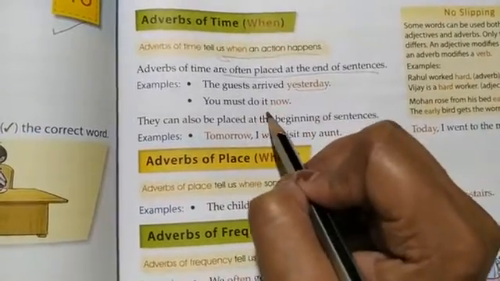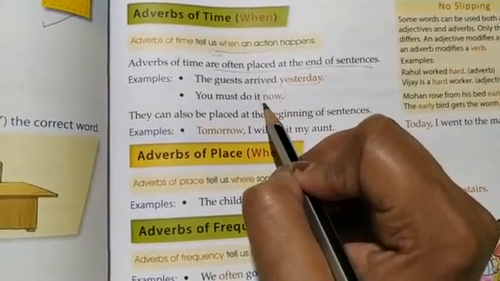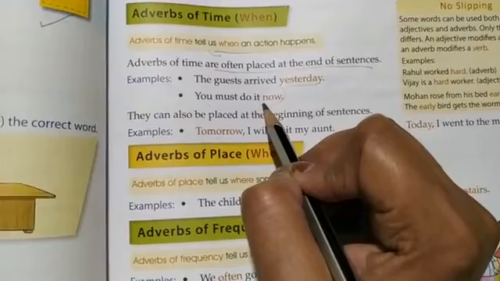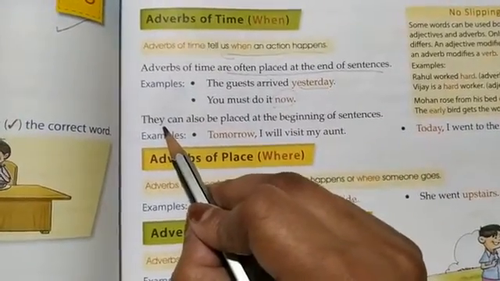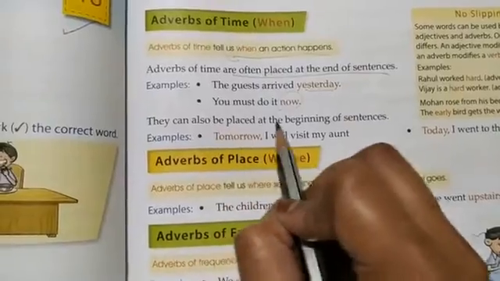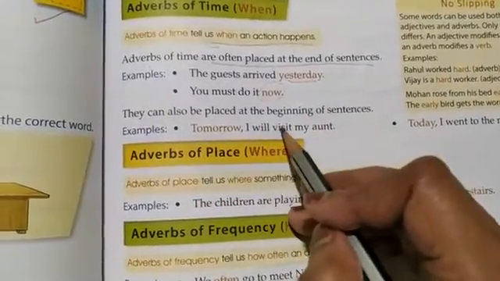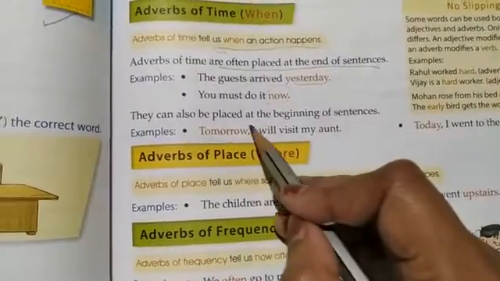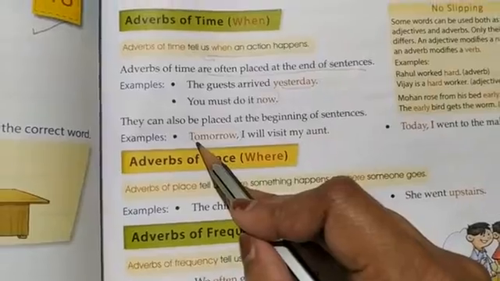You must do it now. So when should you do it? Now. So again the adverb of time is placed at the end of the sentence. Whereas in some sentences they can also be placed at the beginning of sentences. For example, tomorrow, comma, I will visit my aunt. So you see, the adverb of time is used at the beginning of the sentence.